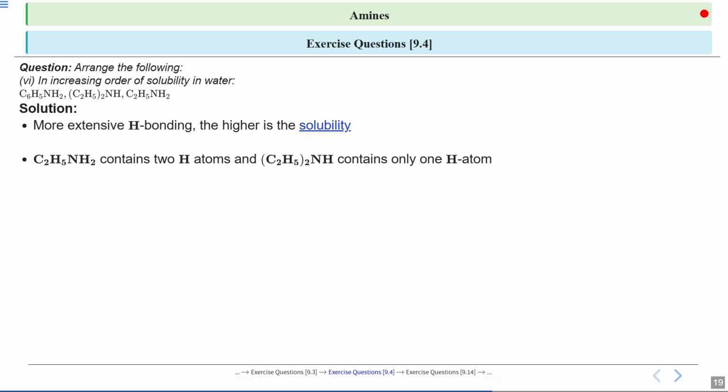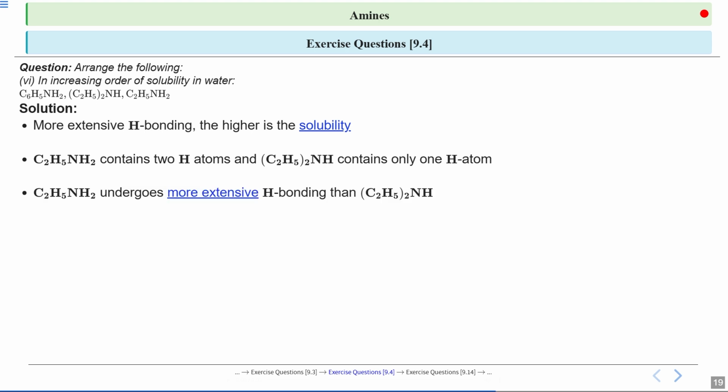If we compare these structures, on one side I have ethylamine, C2H5NH2, which has two hydrogen atoms attached to nitrogen, while diethylamine, (C2H5)2NH, has only one hydrogen on the nitrogen. The difference affects how many hydrogen bonds each can form with water molecules.